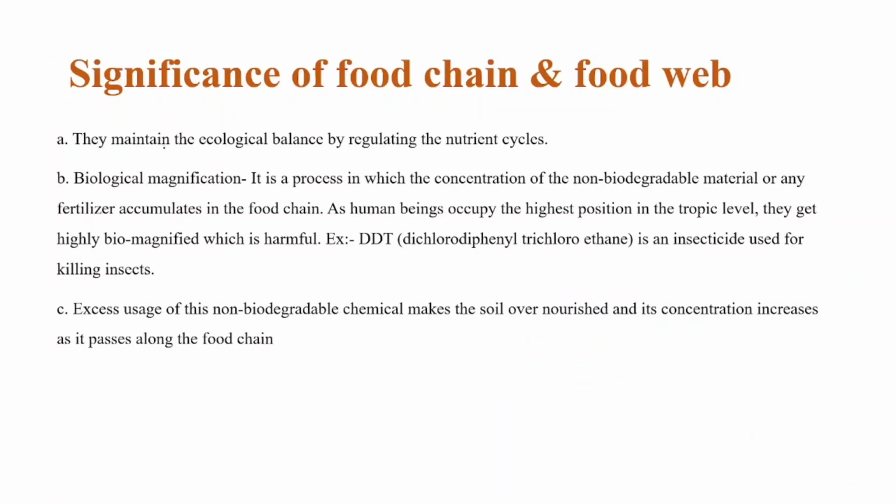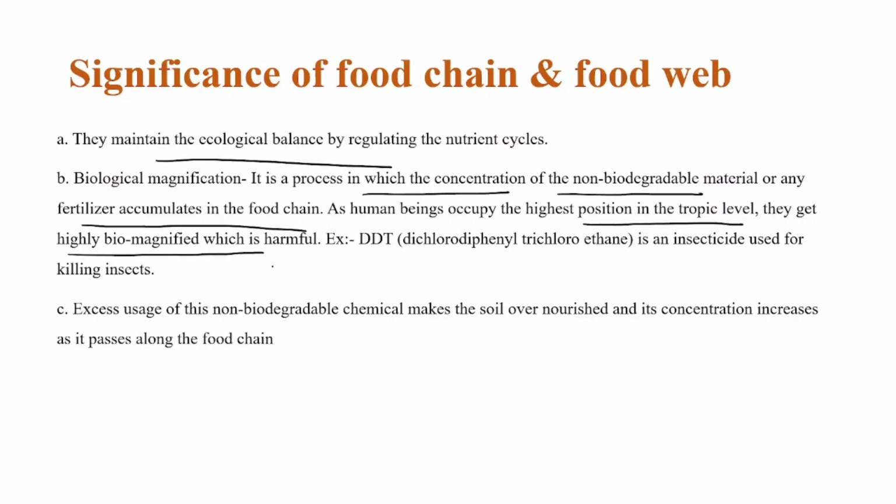Significance of food chain and food web: it maintains the ecological balance, and helps in biomagnification, a process in which the concentration of non-biodegradable material or any fertilizer accumulates in the food chain. As for example, human beings occupy the highest position in the trophic level, they get highly biomagnified, which is harmful.